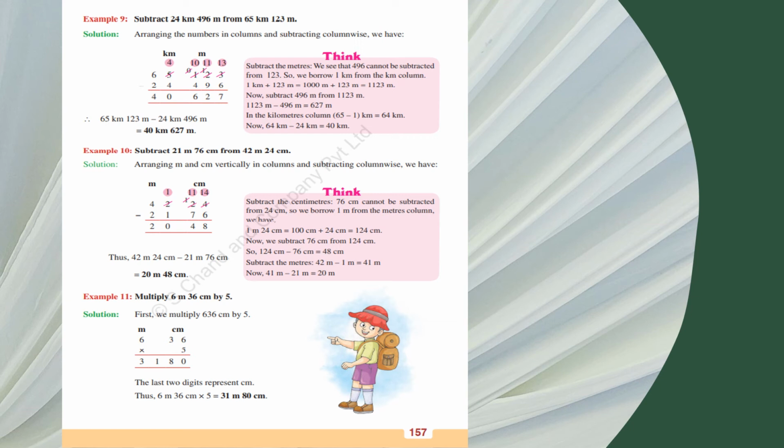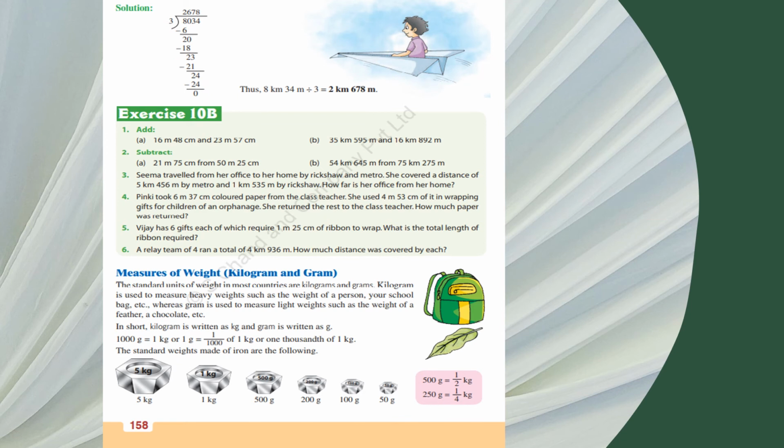So in the subtraction you have to be a little careful, because when you borrow, you don't borrow 1 meter, you borrow 1 kilometer. And in meter centimeter, when you borrow 100 centimeter, you don't borrow 1 meter. Okay, so this is the only thing you have to keep in your mind. And when you multiply, it's a simple multiplication, nothing doing. In multiplication, nothing is to be done, and in addition also there is no difference. But in subtraction, when you borrow, keep it in mind. And afterward we have division also, same division, nothing to do. There is no such rule.